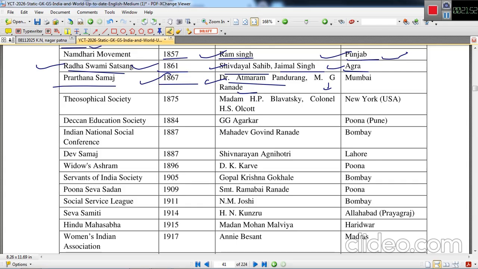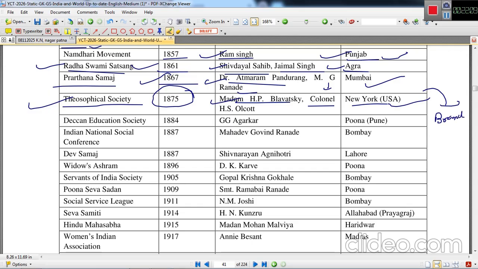Now you comment in the comment section. This was established in Mumbai. Theosophical Society, already discussed. In 1875, it was founded by Madame H.P. Blavatsky and Colonel Olcott. This was established in New York. Its branch was established in Adyar, a suburb of Madras in India.